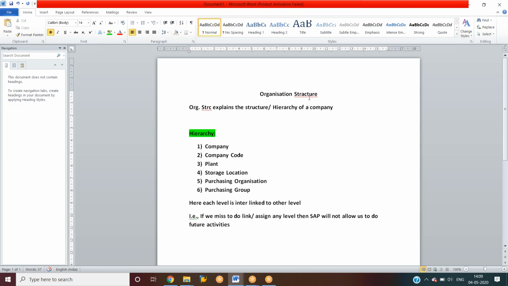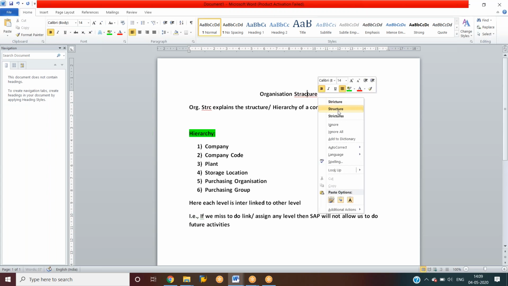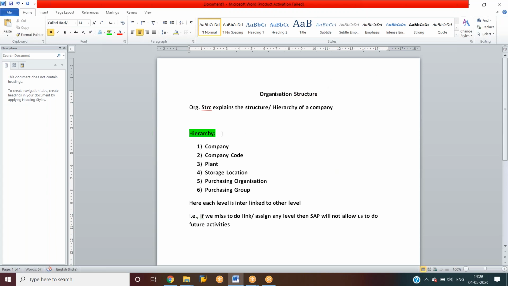So organization structure explains the hierarchy of a company. And what is this hierarchy? The company, company codes, plant, storage location, purchasing organization, and purchasing group. Each level is interlinked to other level. So if we miss linking one level to another, SAP will not allow us to do the future activities. So we'll see now one by one.